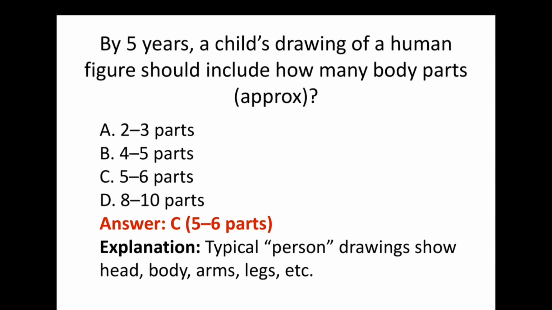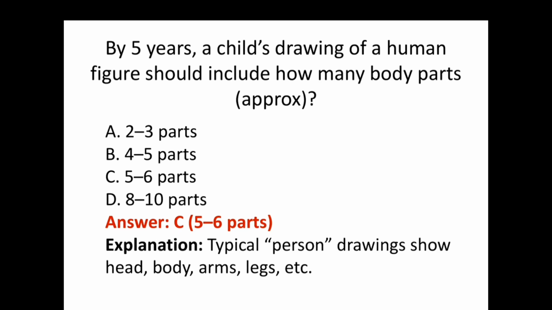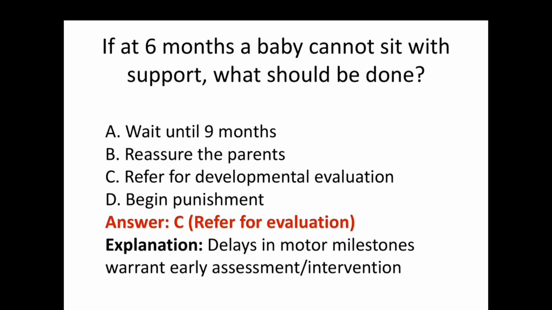The next question. By 5 years, a child's drawing of a human figure should include approximately how many body parts? And the answer is 5 to 6 parts. Typically, the person drawn shows head, body, arms, legs, etc. If at 6 months a baby cannot sit with support, what should be done? Refer for evaluation. So it is a sign of motor delay, and that's why we refer for evaluation.